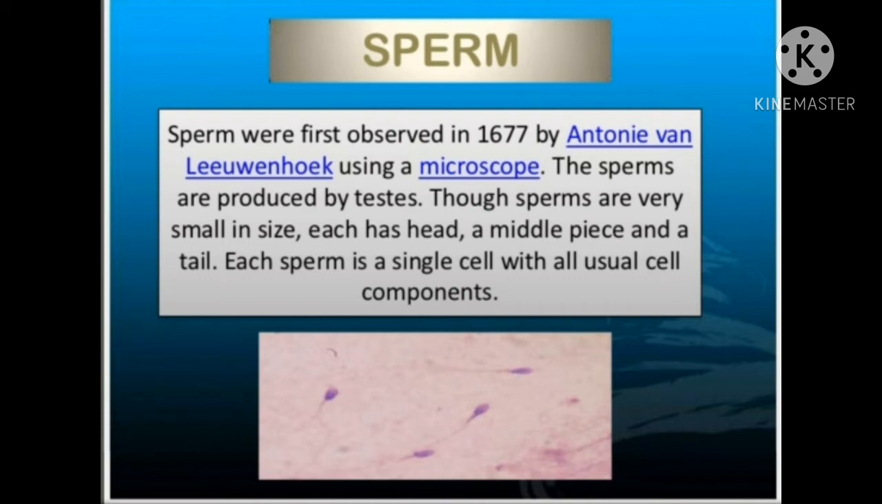The male gamete cell produced by testes is called sperm. The sperm was first observed in 1677 by Antony von Leeuwenhoek by using a microscope. The sperms are produced by testes. Those sperms are very small in size. Each sperm has a head, a middle piece, and a tail. Each sperm is a single cell with all usual cell components. All cell components like ribosomes, mitochondria, Golgi complex, nucleus, are present in it.